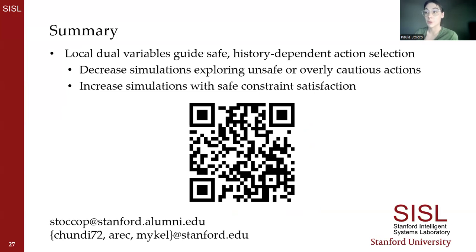Constrained Monte Carlo tree search methods guided by global dual variables can be myopic, yielding excessively risky or cautious actions as a result of improper exploration. To address this, we propose local dual variables to guide safe, history-dependent action selection and optimize them using recursive dual ascent. We empirically demonstrated that our approach resulted in a decrease in simulation spent exploring unsafe or overly cautious actions, ultimately improving safe outcomes.